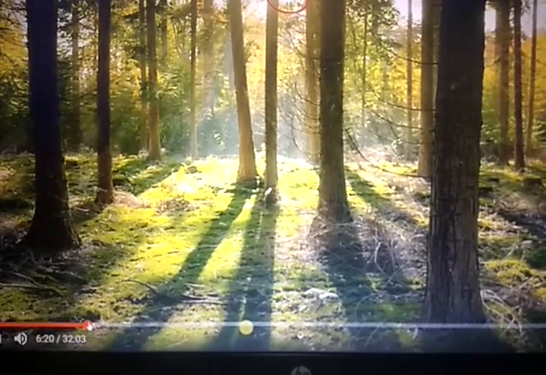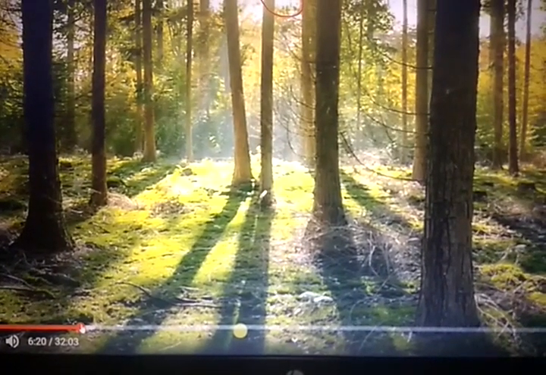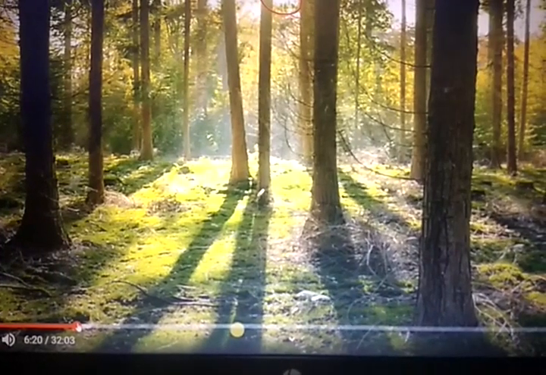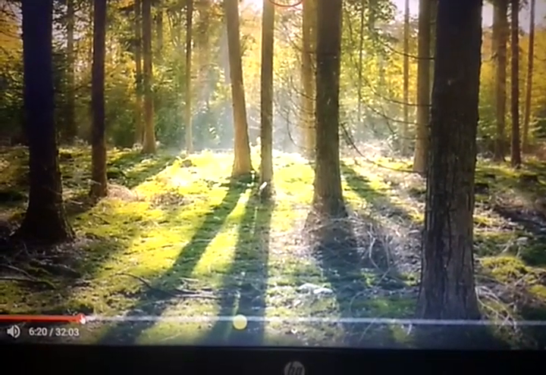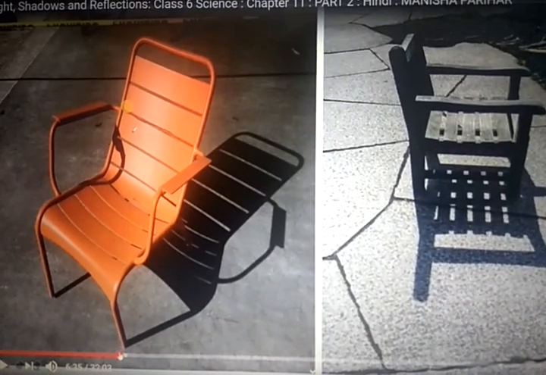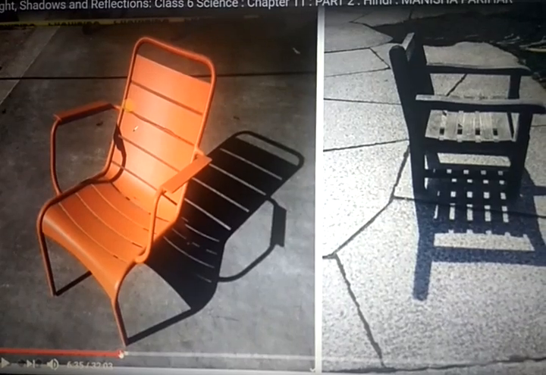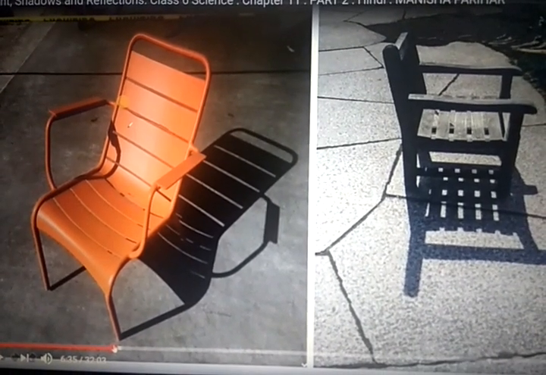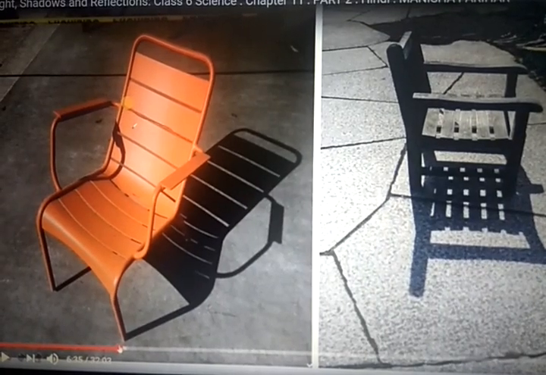Here also you see all the trees are there. All trees here belong to opaque objects, right? So all the trees' shadows you can see on the ground. You see this wooden chair, plastic chair or metal chair. It is also an opaque substance. So a shadow is formed on the ground of that opaque substance.